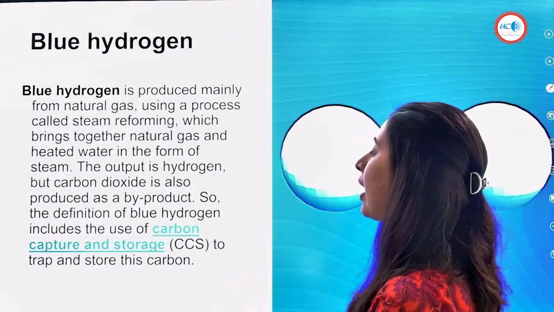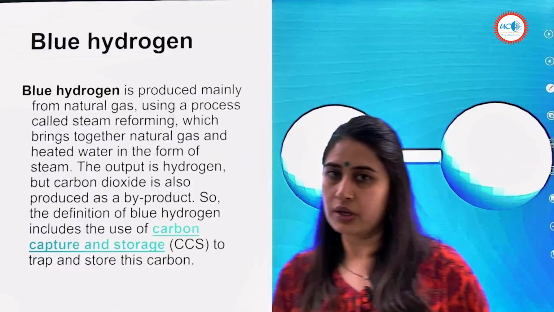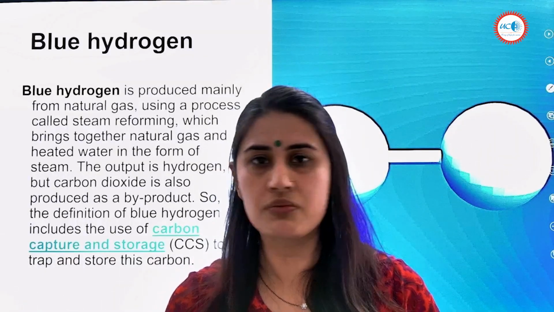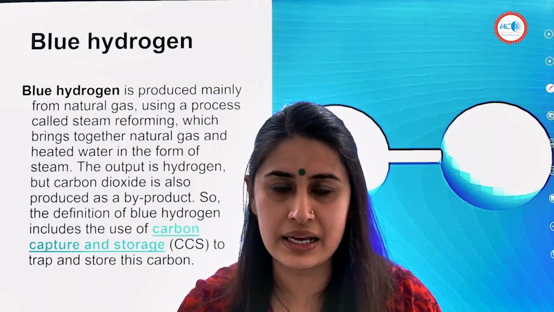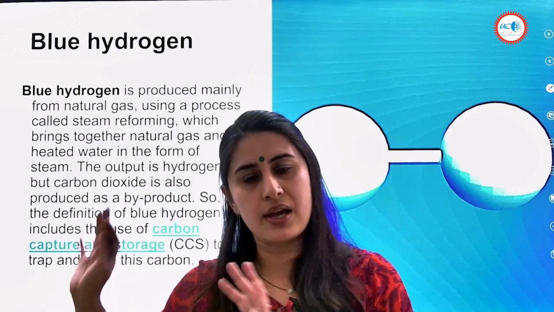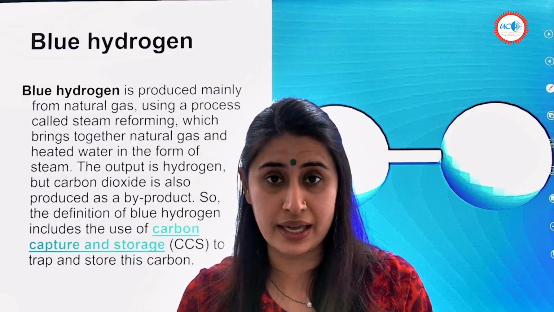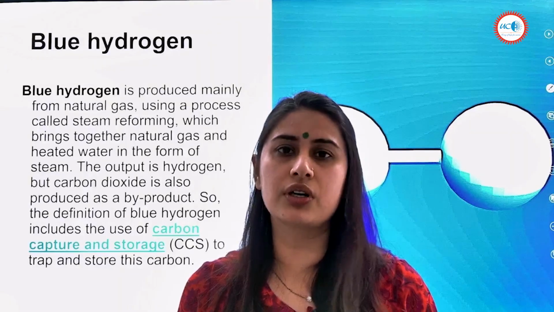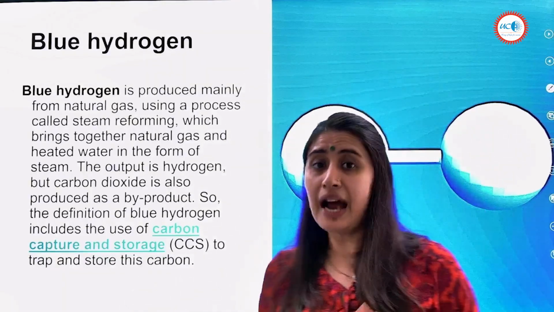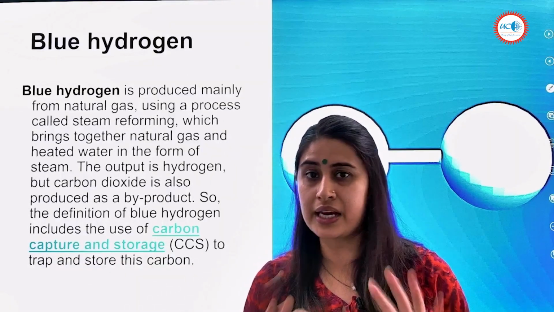So the definition of blue hydrogen includes the use of carbon capture and storage to trap and store this carbon. So you can understand here, we can't eliminate the carbon dioxide. There is some carbon dioxide. So this is when the source is CNG, again the methane, CH4, the smallest hydrocarbon that we're using here. Now, mind you, green hydrogen, like we just read the definition, has no byproduct named carbon dioxide whatsoever.